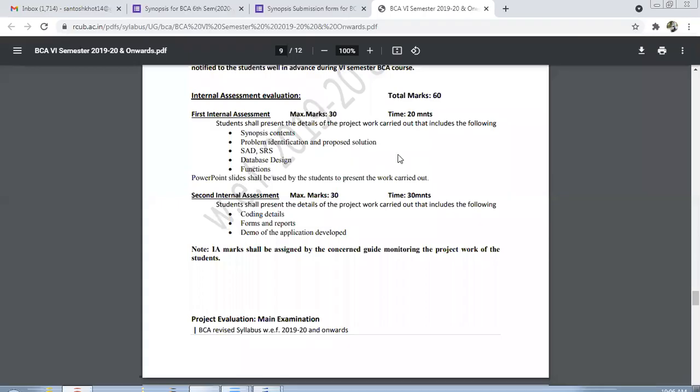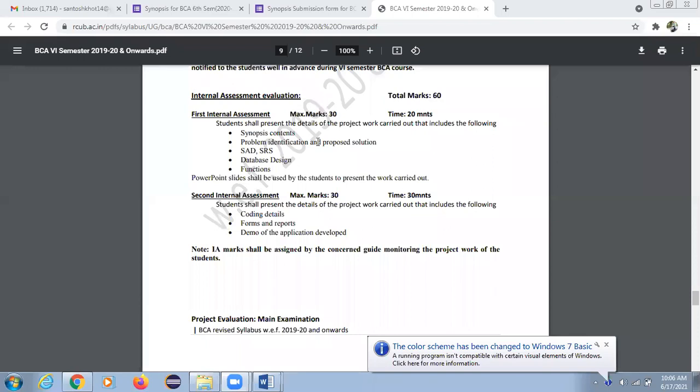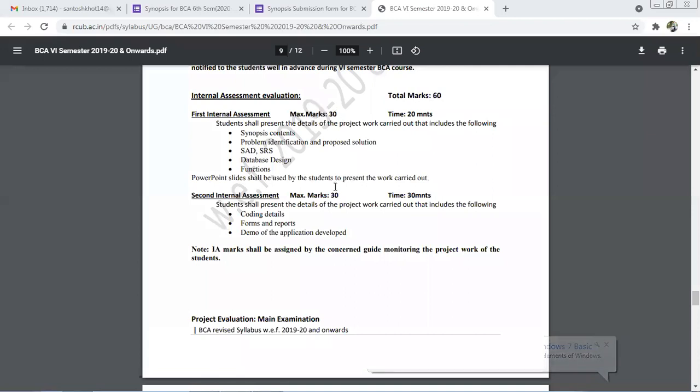I will share the syllabus. In internal, the project internal marks is 60. In the first internal we consider 30 marks and in the second internal we consider 30 marks. Only in the first internal we get the synopsis. So whoever submits the synopsis will get the 5 marks in internal out of 30 in the first internal. So submit it as early as possible.